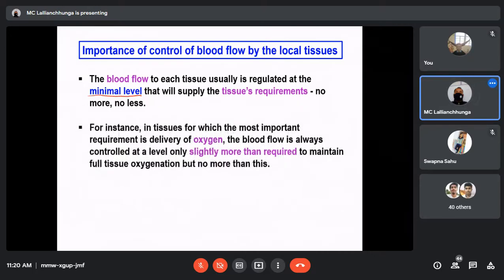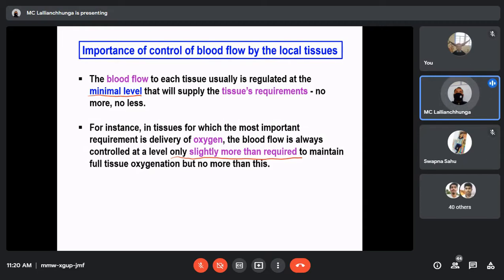For instance, in tissues for which the most important requirement is delivery of oxygen, the blood flow is only slightly more than required to maintain full tissue oxygenation, but no more than this.